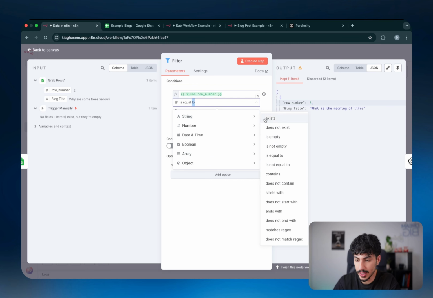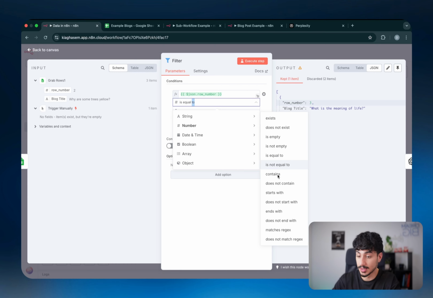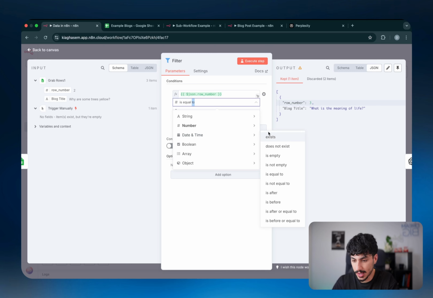Now, when it comes to each of these, there's different conditions you can define. So if the string exists, meaning it's not null. If the string does not exist, meaning that it is null. If the string is empty, meaning that the string is basically looking like this, where there's actually nothing in between, it's just empty. If the string is not empty, keep it, which means there is obviously something inside the string. If the string is equal to something, if the string is not equal to something, if the string contains something, if it does not contain something, if it starts with something, does not start with something, and so on. And the same thing for date and time.